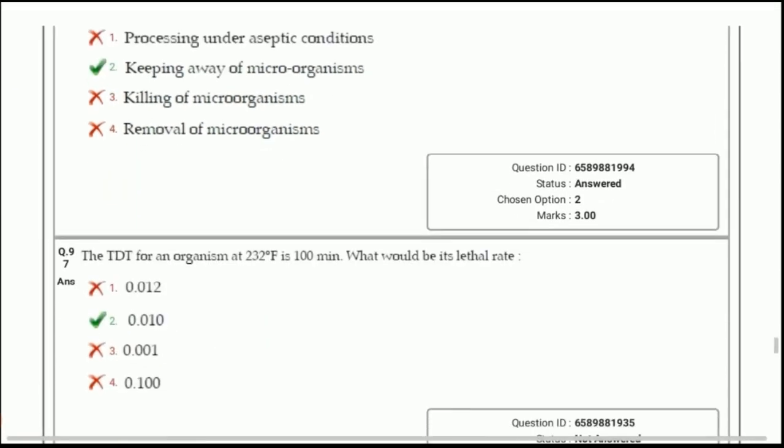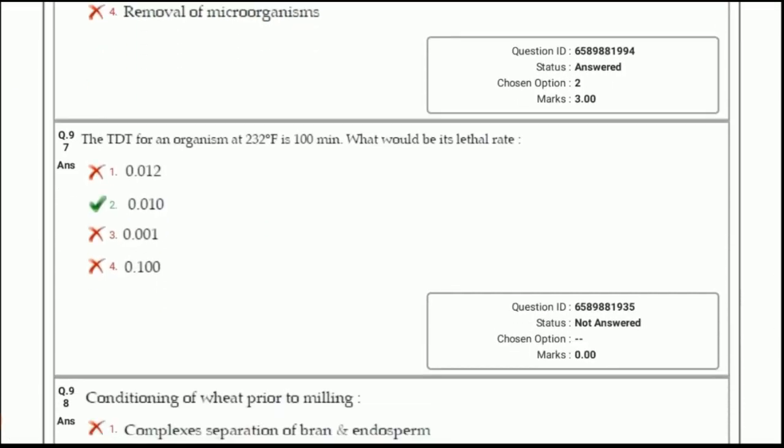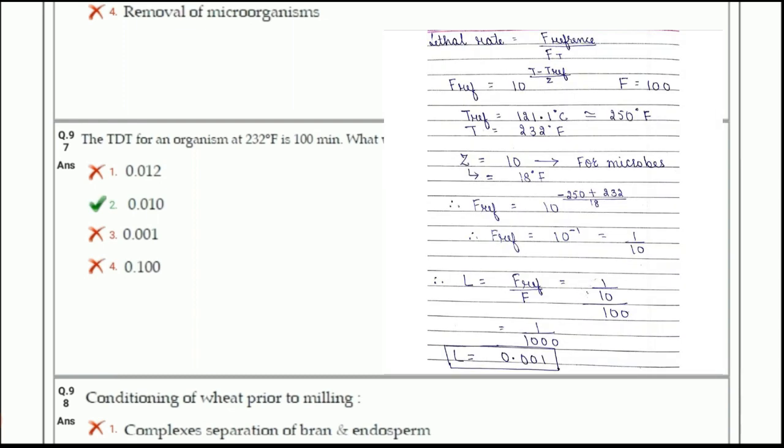Next question, the TDT for an organism at 232 degree Fahrenheit is 100 minutes. What would be its lethal rate? Here the answer is given as 0.010, but the answer is wrong. I have given the calculation part. You can refer to this calculation part. So according to that, the answer is option number 3, 0.001.